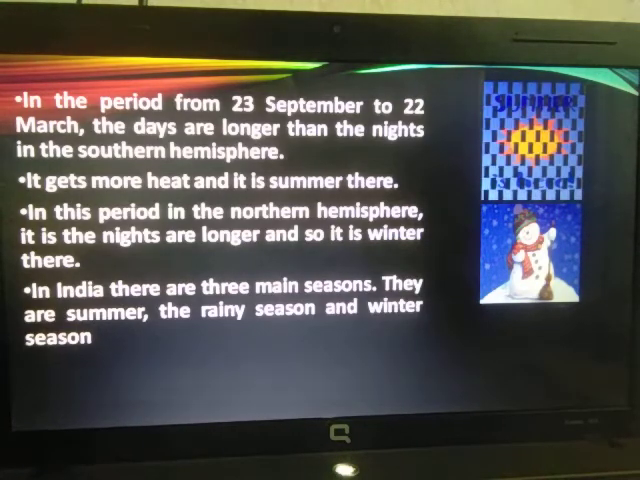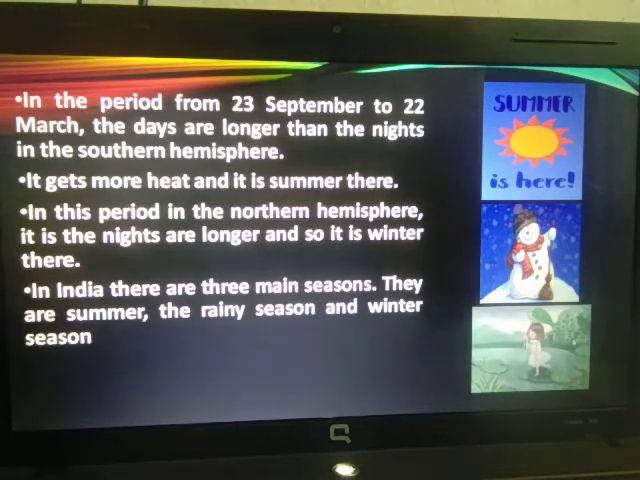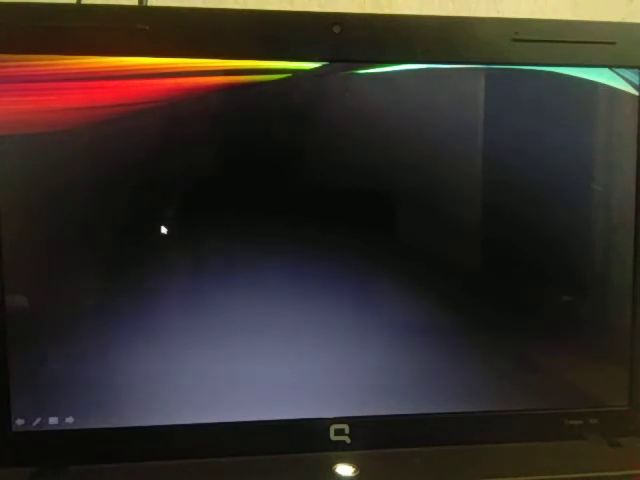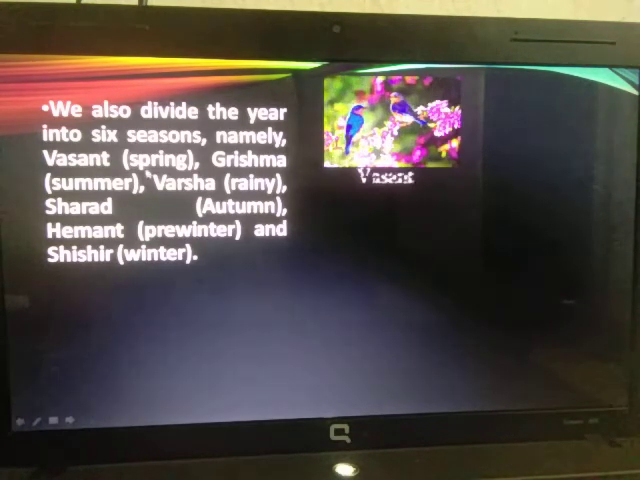Fine. So in India there are 3 main seasons. They are summer season, rainy season and the winter season. Fine. Now let us learn about something more interesting. According to the Hindu calendar, there are altogether 6 seasons. They are namely Vasant, also called spring season. Vasant season is just after the winter, but just before summer.